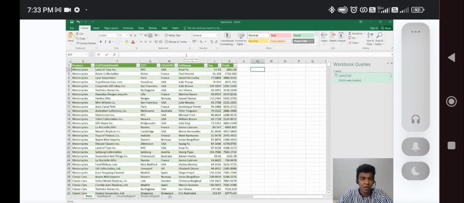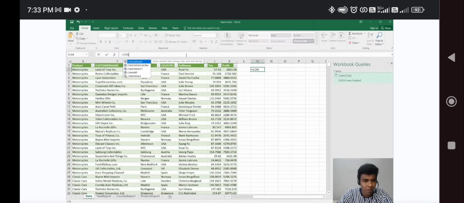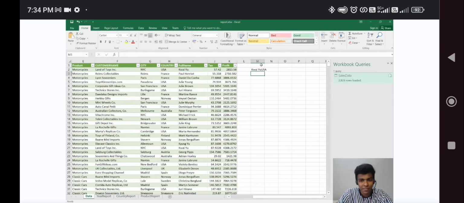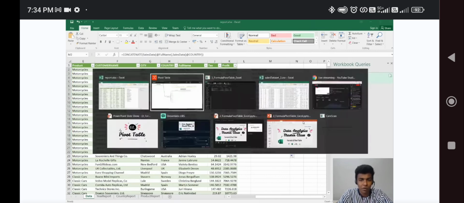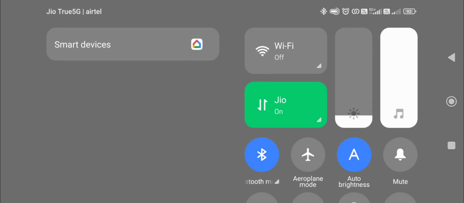Here I can show the concatenation of this location, comma, this full name and then the country. You can put it like this, Kwai USA. Likewise, you can drag and drop so that you get it for each and every row you have here, for the complete data. So this is the formula for concatenation. These are the basic formulas.